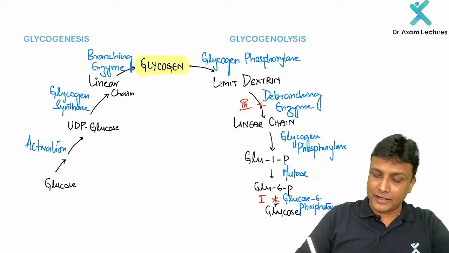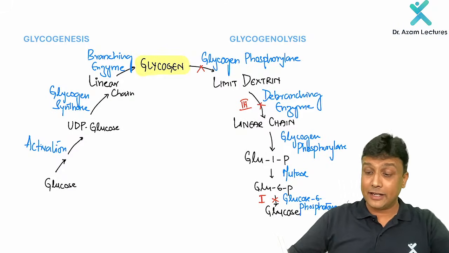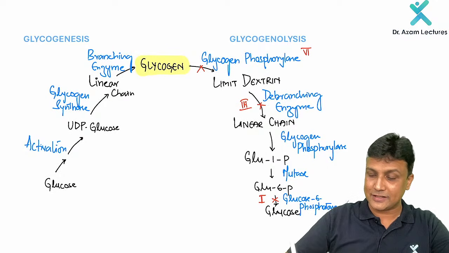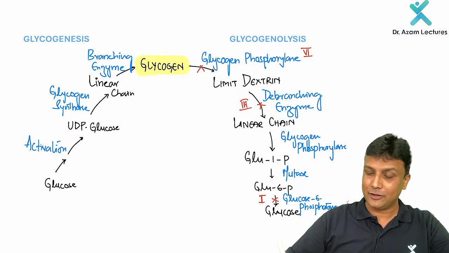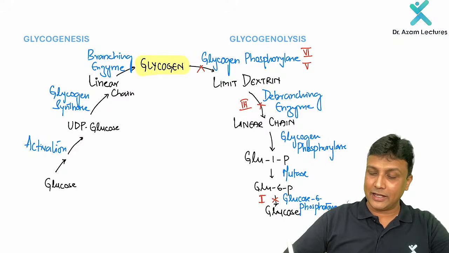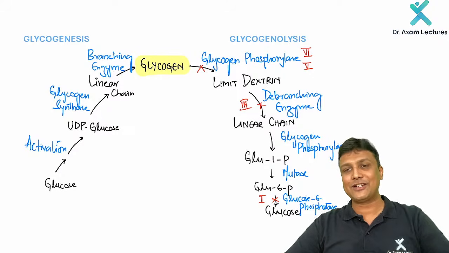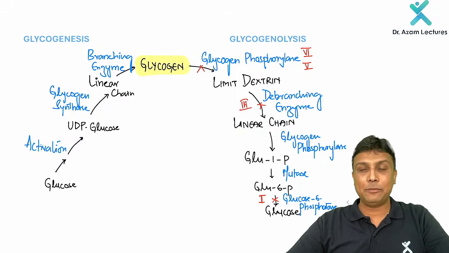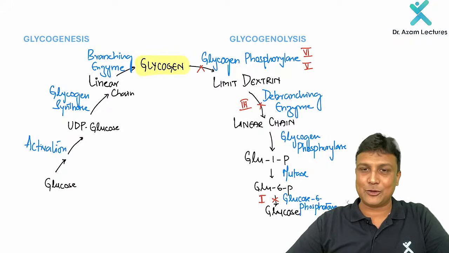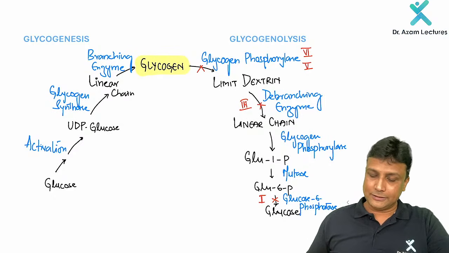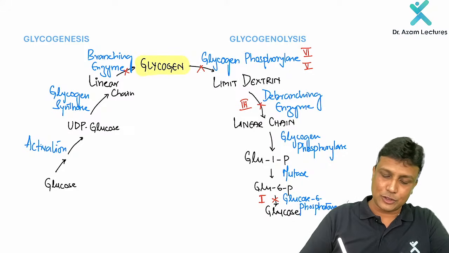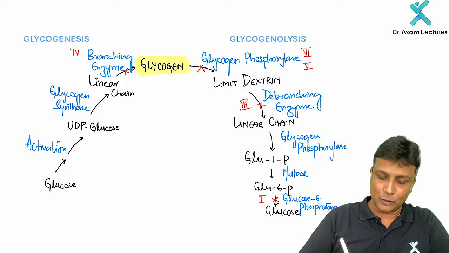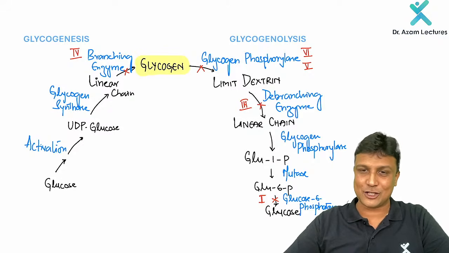And then if there is a defect in the glycogen phosphorylase enzyme, it will lead to type 6 glycogen storage disease, that is Hers disease. But remember, in Hers disease there will be hepatic glycogen phosphorylase deficiency. Then type 5 is McArdle disease, again the same enzyme will be deficient, glycogen phosphorylase, but please remember that it will be the muscle glycogen phosphorylase. Okay. Now, my dear friend, remember one more thing. If the branching enzyme is defective here, what is going to happen? It will lead to type 4 glycogen storage disease, that is Andersen's disease.